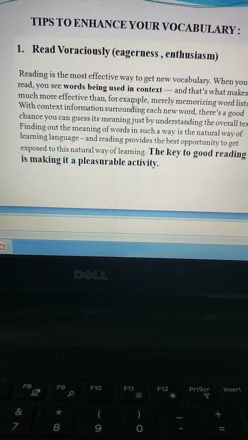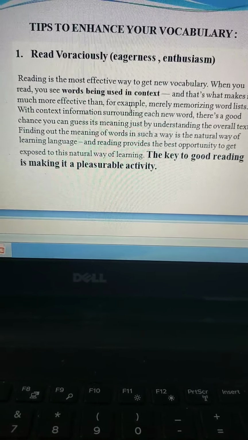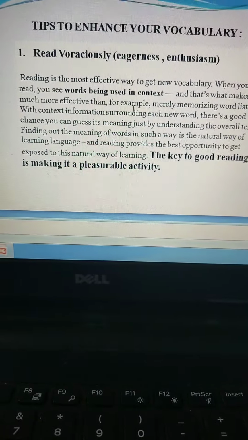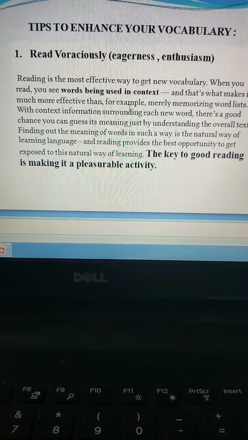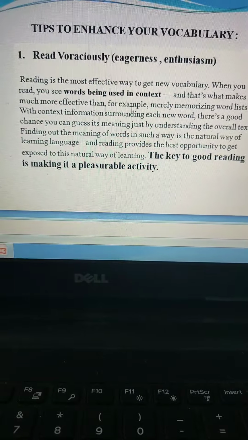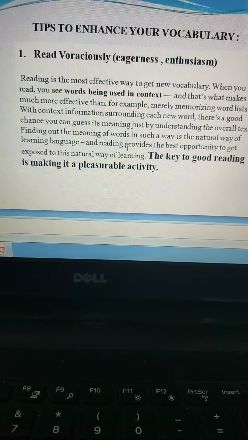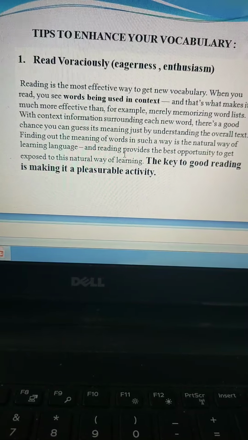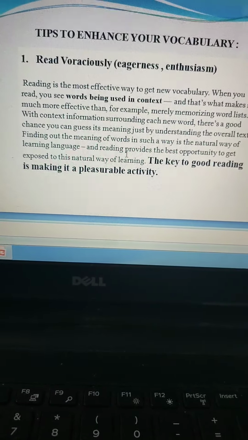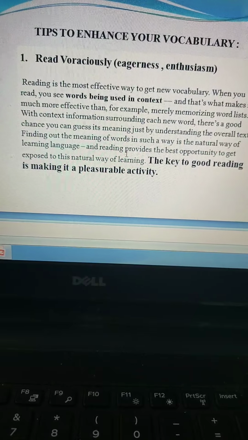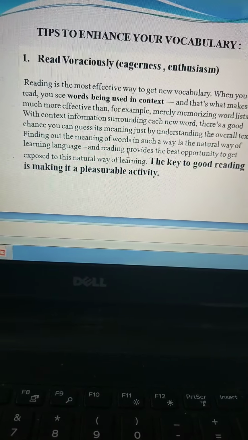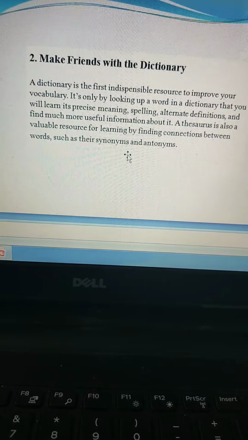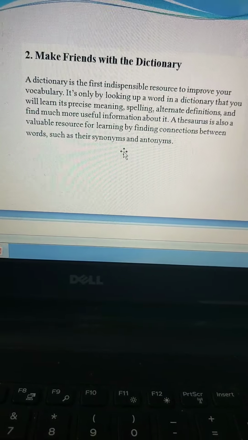The first one, I'm just going to give you a brief summary, guys, a brief explanation about what I just discussed. The first thing that you need to develop to enhance your vocabulary is to be a voracious reader, a reader who does reading with a lot of eagerness to know new things and with a lot of enthusiasm. And as I said, make reading a pleasurable activity, something you read out of pleasure and not out of force and mandatorily. The second is make friends with your dictionary.